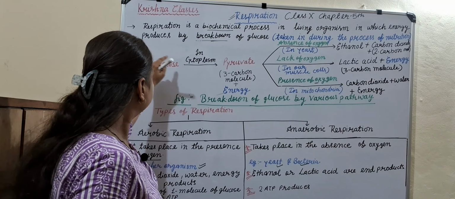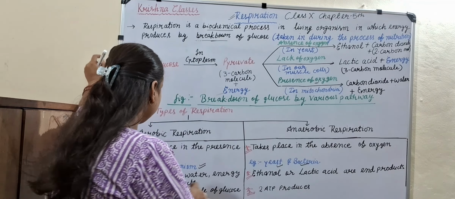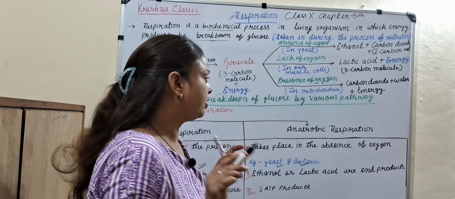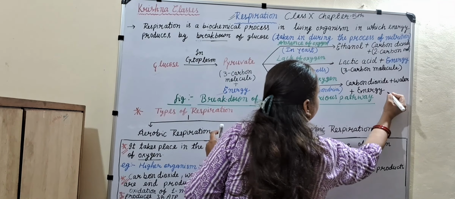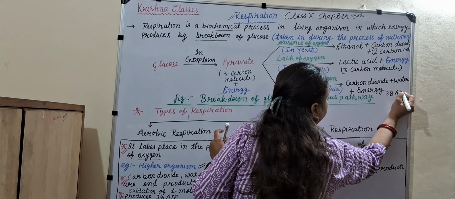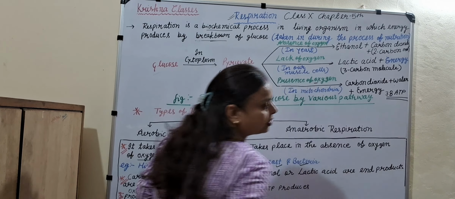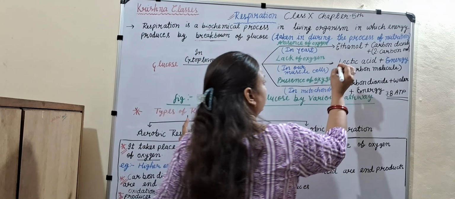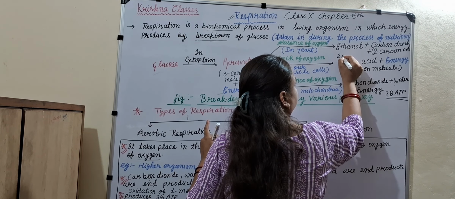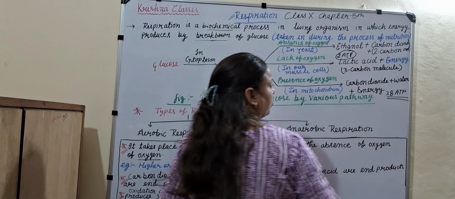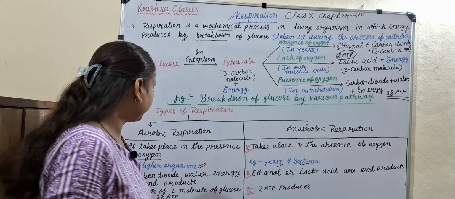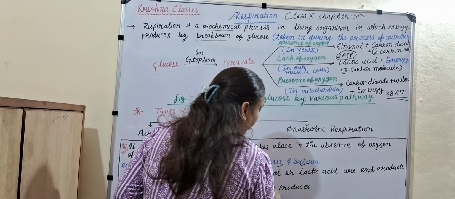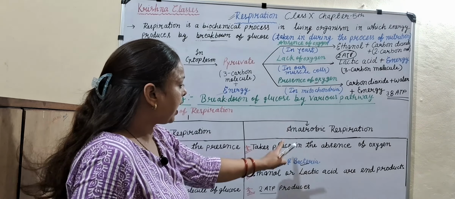Here in aerobic respiration, what happened? Oxidation of one molecule of glucose occurs and forms 38 ATP. How many ATP? Energy, 38 ATP is found here. But in anaerobic respiration, where oxygen is absent, only 2 ATP are found. So oxidation of one molecule of glucose produces 38 ATP in aerobic respiration, and only 2 ATP are produced by anaerobic respiration.